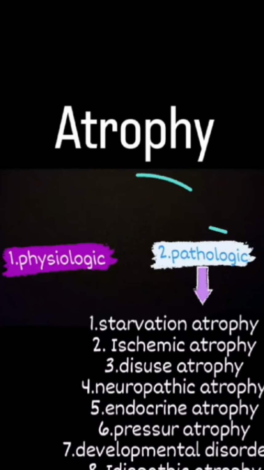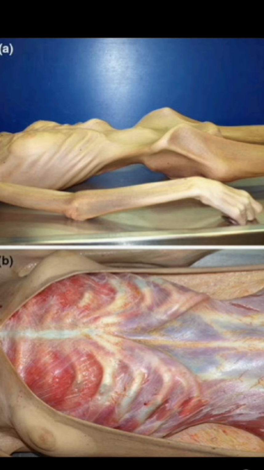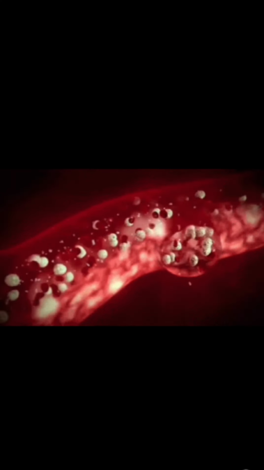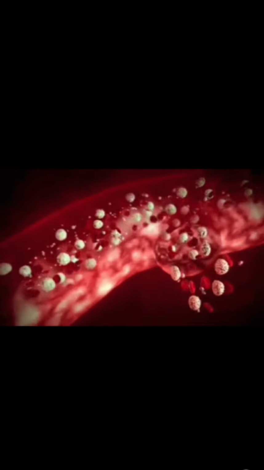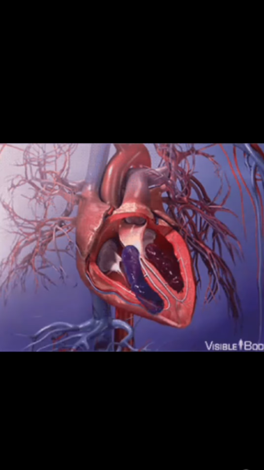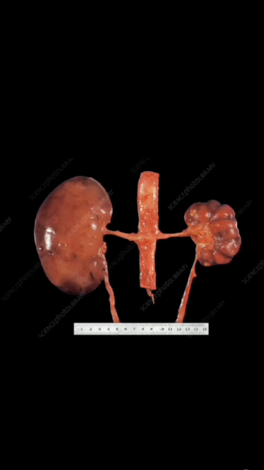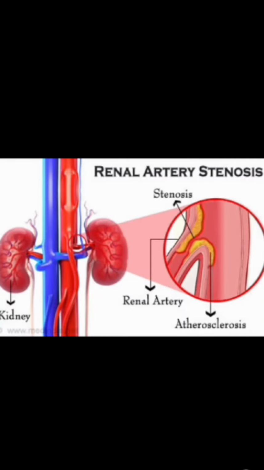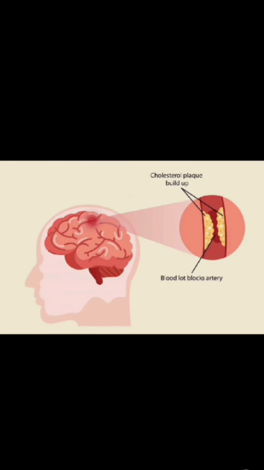Pathological atrophy. The causes are: first one is starvation. In starvation, there is general weakness, emaciation and anemia. Second one is ischemic atrophy. The gradual diminution of blood supply due to arteriosclerosis may result in shrinkage of the affected organ. Example is small atrophic kidney in arteriosclerosis of renal artery. Second is atrophy of brain in cerebral arteriosclerosis.